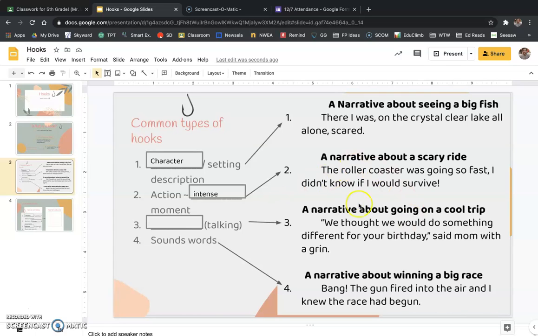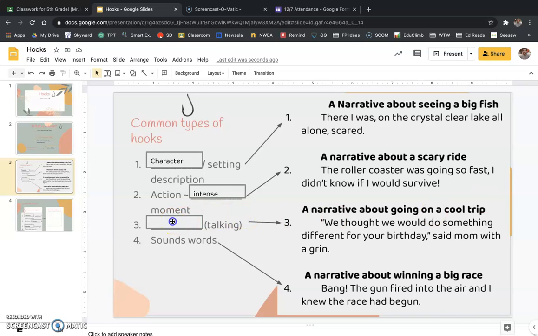Okay, so one student wrote a story about riding a scary ride for the first time, and their hook was, "The roller coaster was going so fast, I didn't know if I would survive." That's how they started their essay, right? So that's a little bit scary to think, wow, is the author going to even survive? Right? So that was a really good hook as well. So this was the first sentence of their essay. It got us thinking like, oh my gosh, I have to read more. I have to see if they're okay and if they survive.